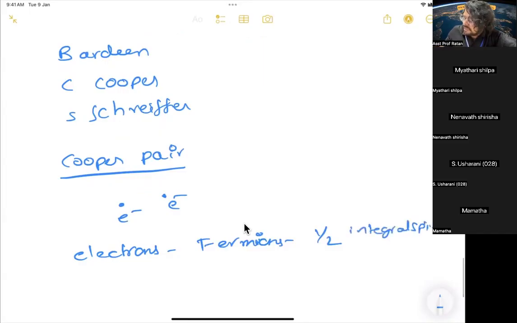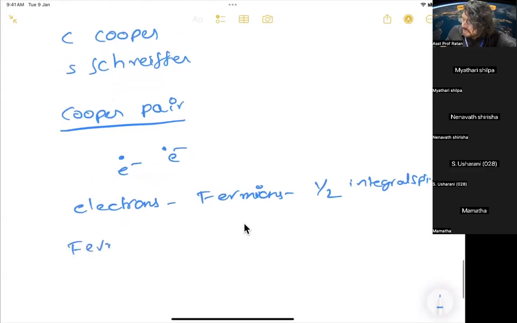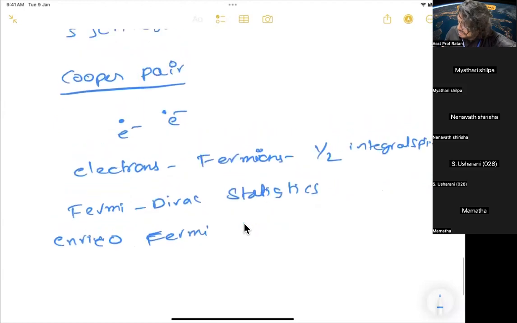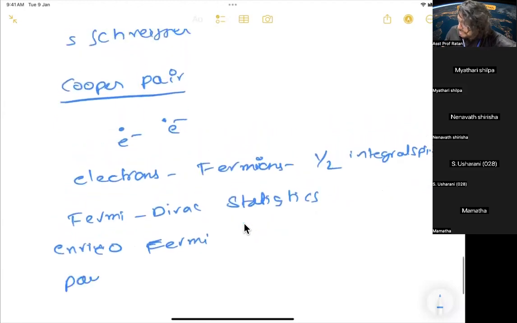They are governed by which statistics? Fermi-Dirac statistics. So Enrico Fermi, a great scientist, and Dirac, you know that he is Paul Dirac, proposed certain statistics. You have read about it. They are concerned with half integral spin particles like electrons.